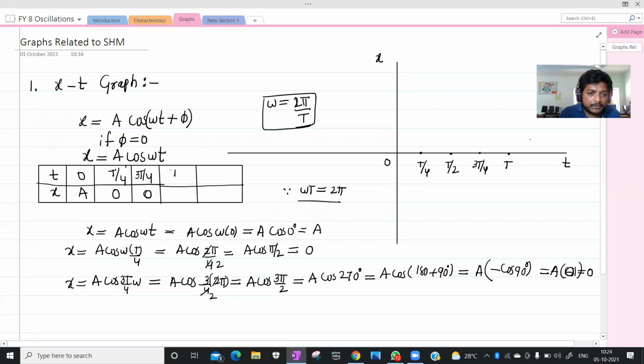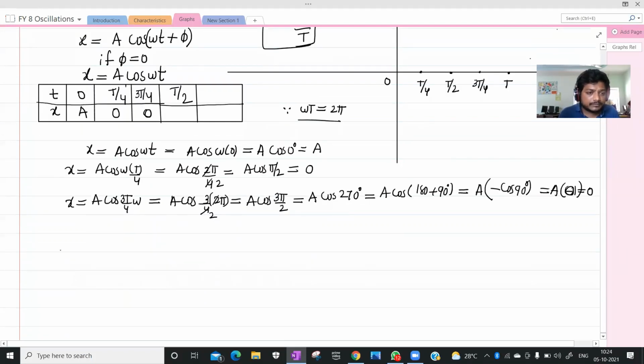If you take t by 2, x equals a cos omega t by 2. That is a cos 2 pi by 2, the 2s cancel, so a cos pi. What is the cos pi value? Minus 1.